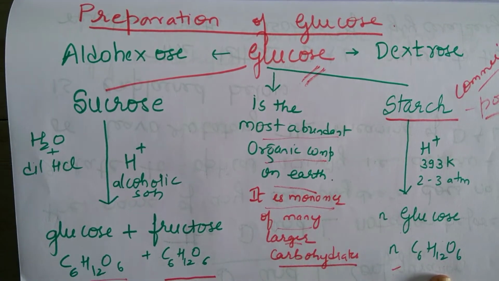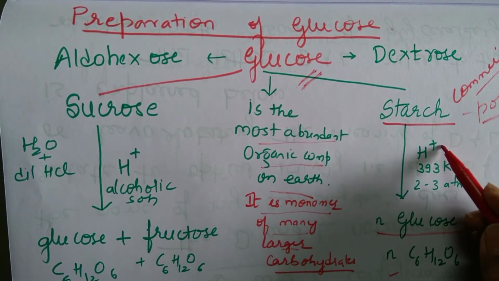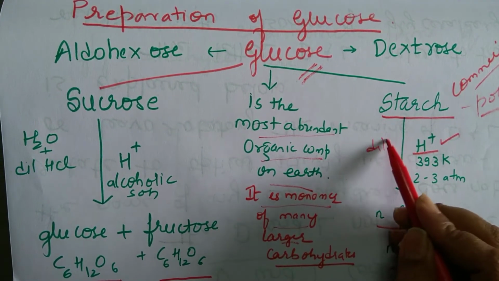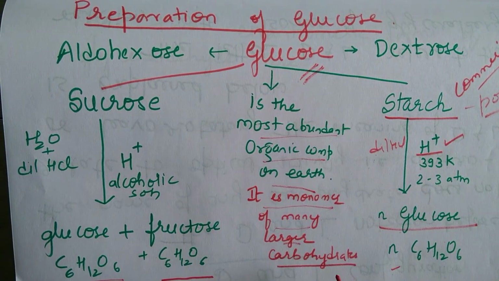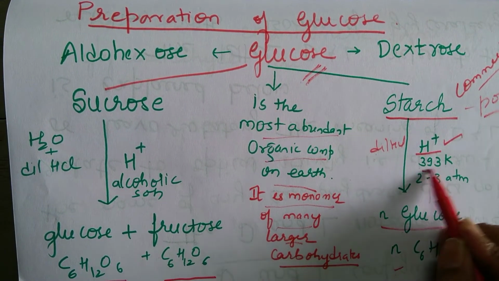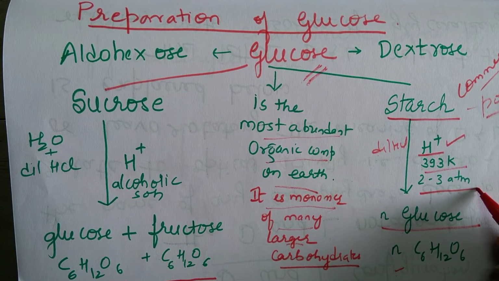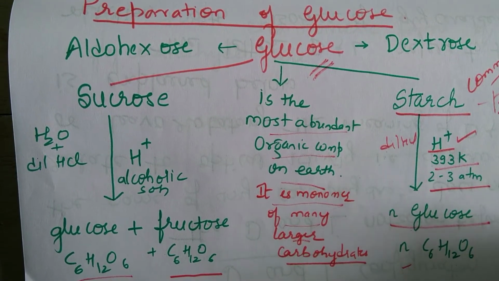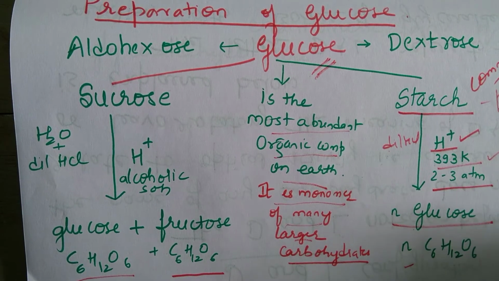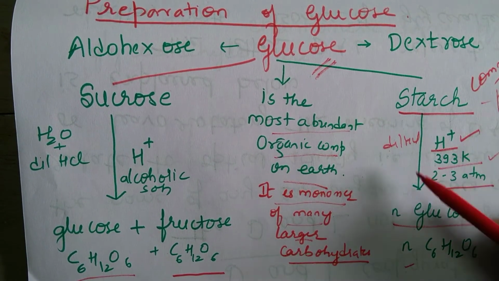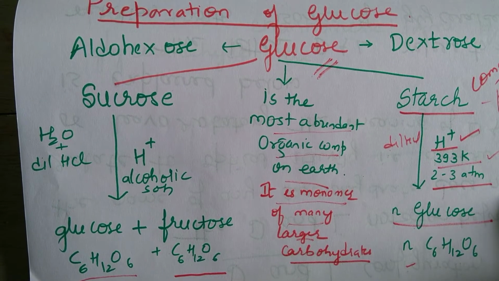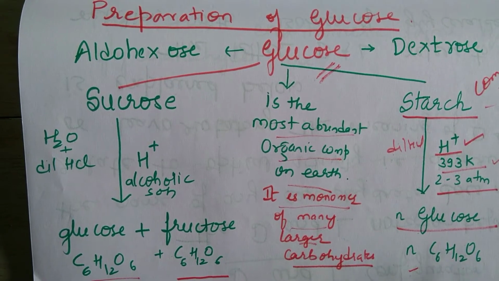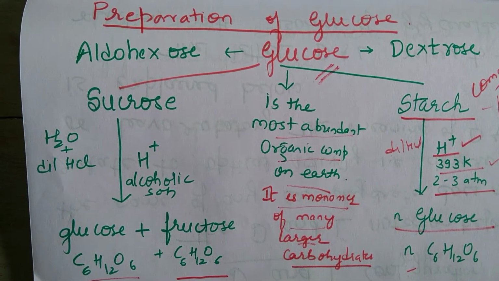So how do I convert starch into glucose? By again acid hydrolysis. You are going to break it in presence of an acid. It can be dilute HCl. And here, since starch is a heavy molecule, you need to increase the temperature and increase the pressure so that the reaction takes place faster. You already know that if you want to increase the rate of reaction, you have to increase the temperature as well as pressure. So starch on acid hydrolysis at high temperature and pressure will give you n number of glucose molecules, and this is the commercially preferred method.